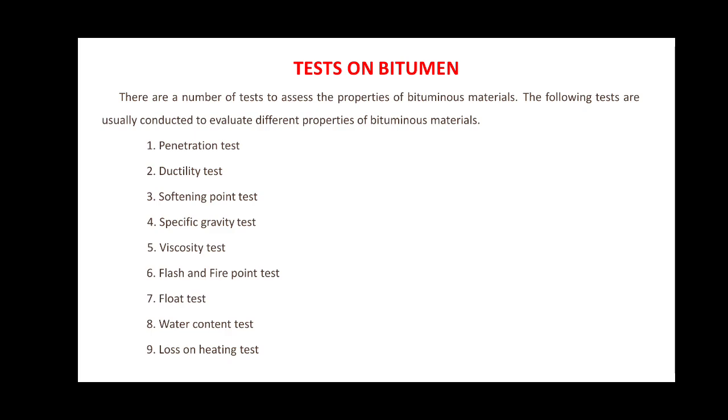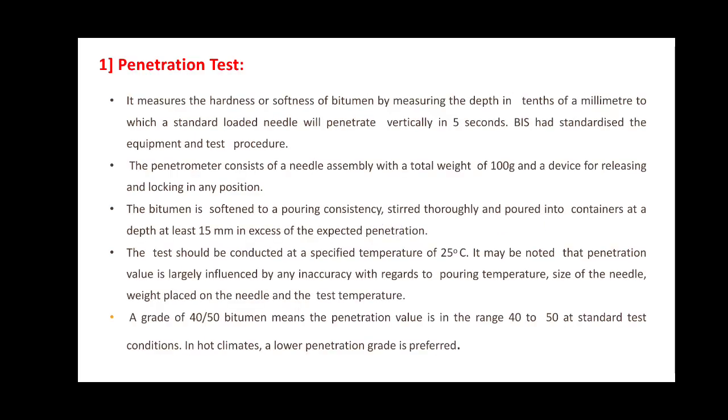Here we'll first discuss the penetration test. Now, the penetration test basically measures the hardness or softness of the bitumen by measuring the depth, in tenths of a millimeter, to which a standard loaded needle will penetrate vertically in 5 seconds. The BIS has standardized this equipment and the test procedure.